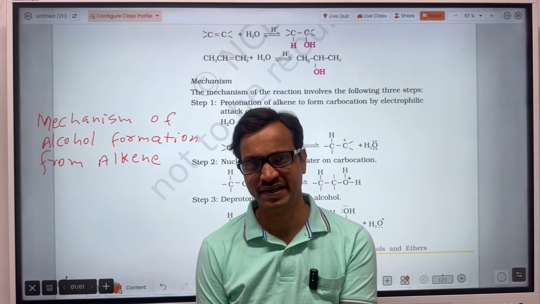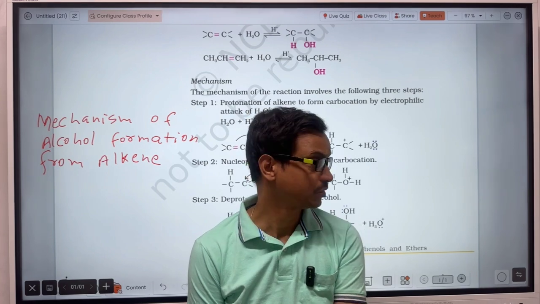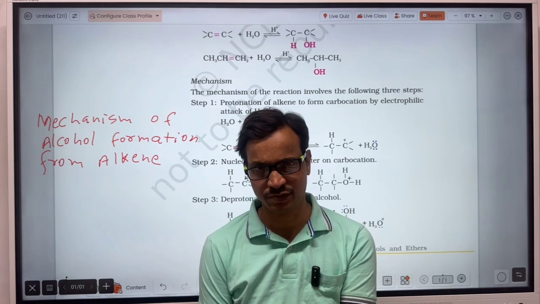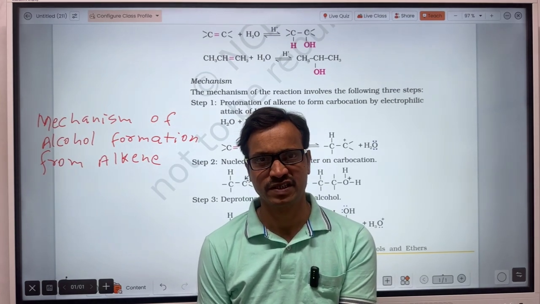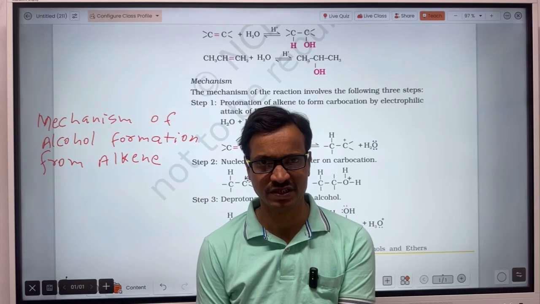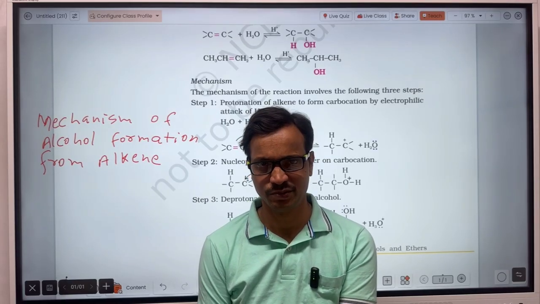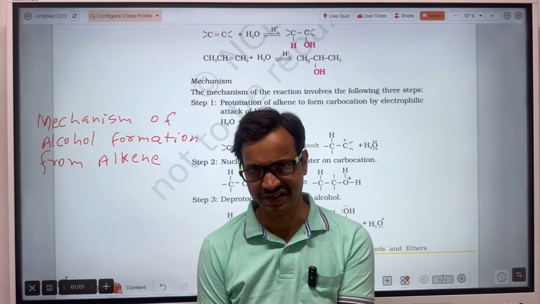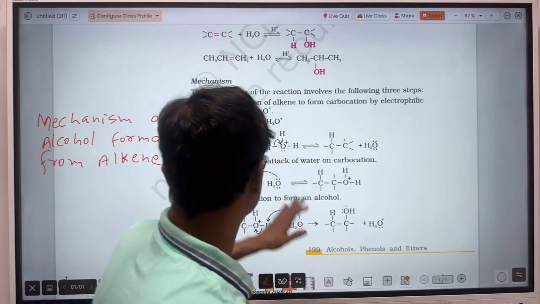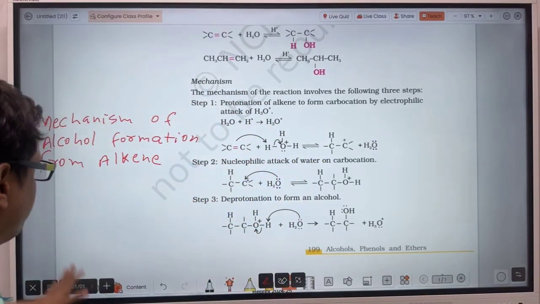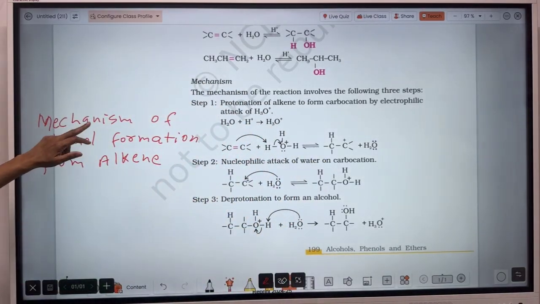For JEE Main, you just have to know what the actual mechanism is. But if you are preparing only for the 12th board examination, then you will also have to consider how to write it. So, firstly I am discussing the mechanism of alcohol formation from alkene.